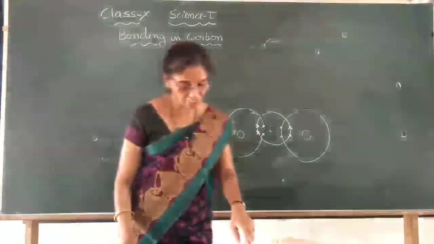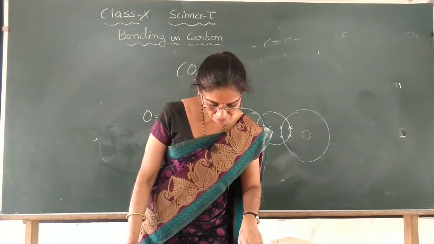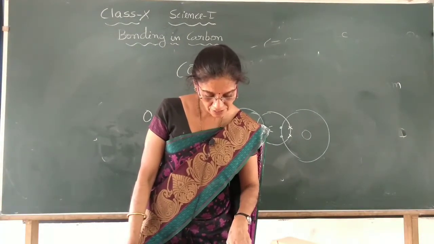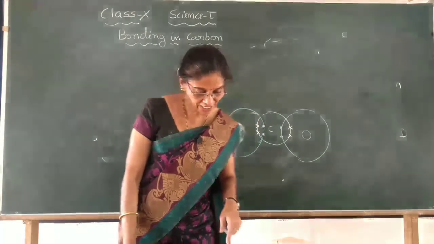And another is given for sulfur. What would be the electron dot structure for a molecule of sulfur, which is made up of 8 atoms?